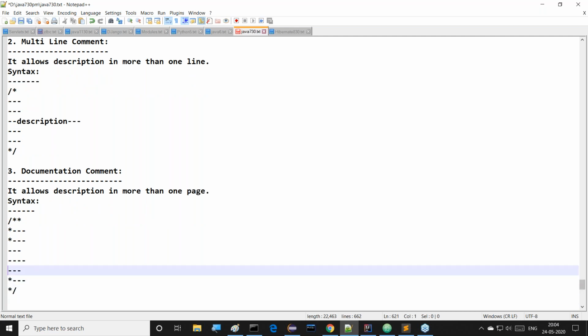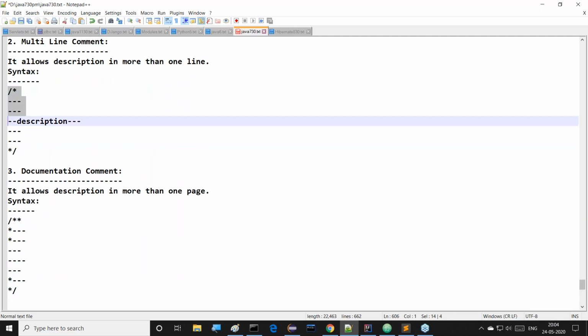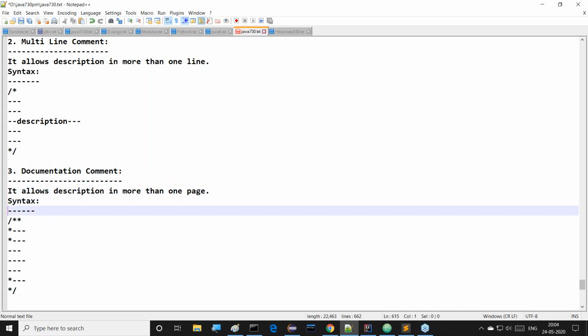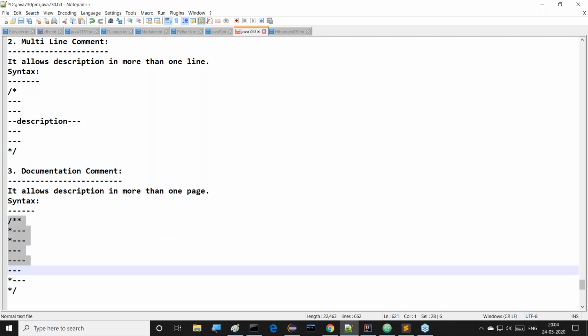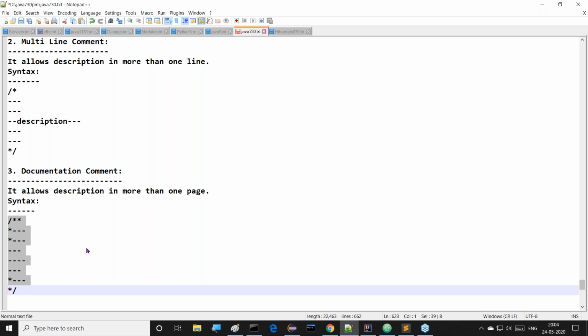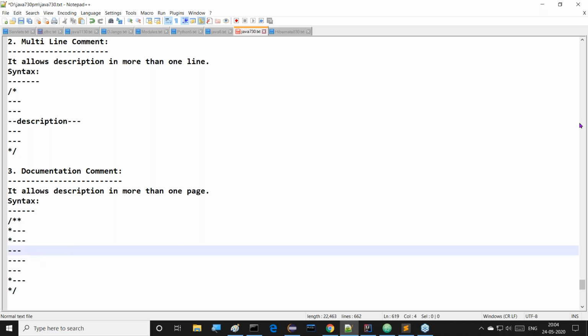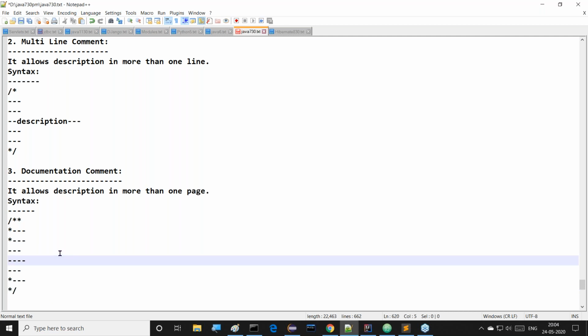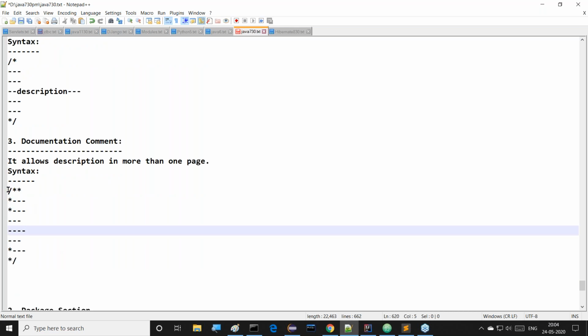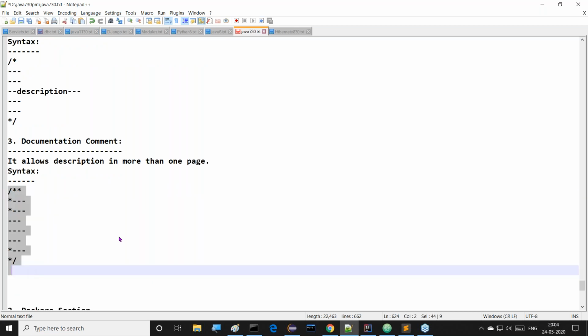The syntax is almost similar to which one? Multi-line comment only, but this is the specified syntax for documentation comment. Inside this documentation comment, we are able to use @ symbols and hash symbols. Depending on requirement, we are able to use different symbols also, but at present, I am providing these. This is clearly the documentation comment. What I am giving, clarity.